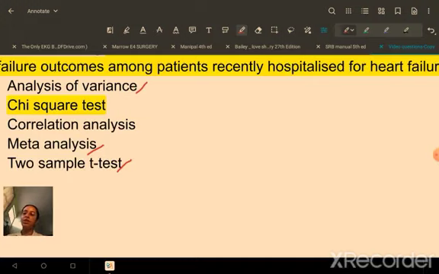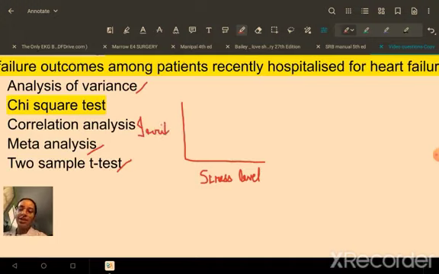Then later on we get correlation analysis. What is correlation analysis? It is basically describing a linear relationship between two quantitative variables. I'll give an example of this. Whenever there is an exam, we are very stressed out. So let's say on the x-axis I plot my stress level, and on the y-axis I plot my irritability scores. Whenever we are stressed, we become very irritable, right? They are both numerical values.